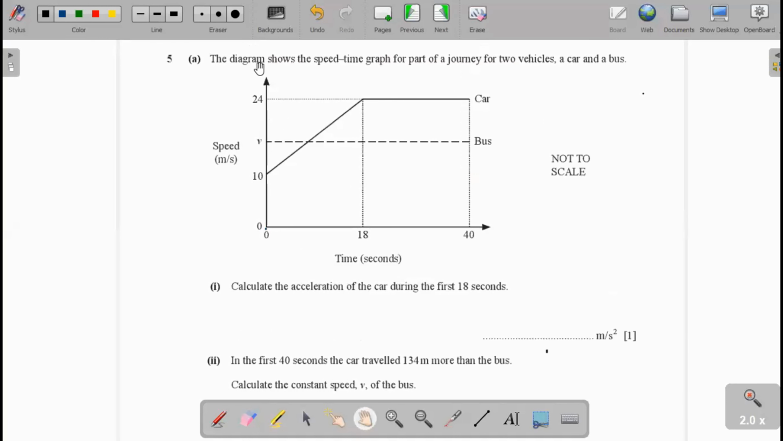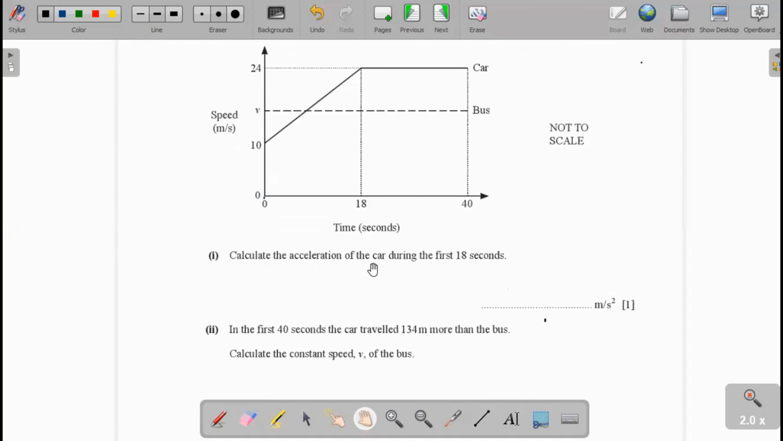In question 5, the diagram shows the speed time graph for two vehicles, a bus and a car. Here is the speed time graph of a car. The dark line shows the graph of the car, and the dotted line shows the graph of the bus. Calculate the acceleration in the first 18 seconds. To find the acceleration from a speed time graph, we take the gradient in this interval of the graph.